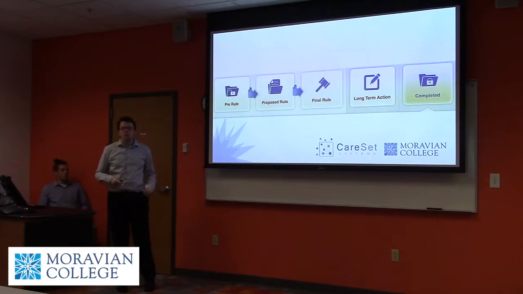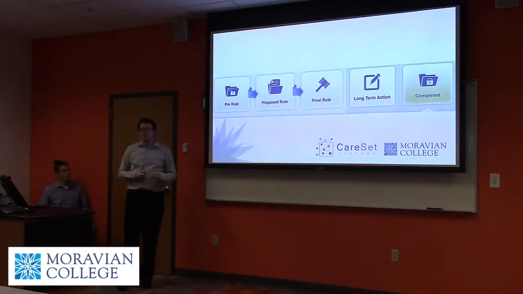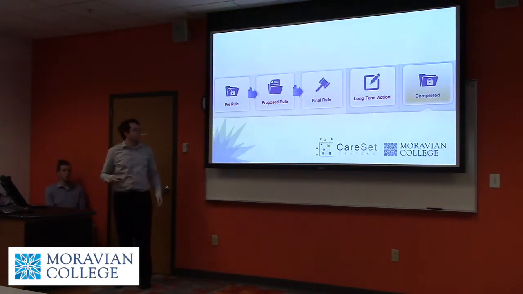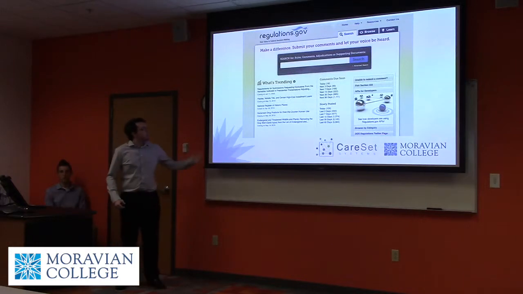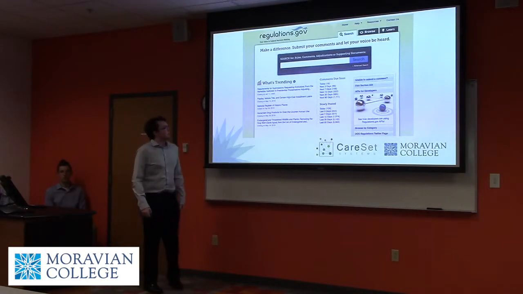Regulations.gov is a website where users can go and participate in the rulemaking process of various federal agencies. They can look up rules and then make comments on those rules, saying their support or whether they disapprove of it, what they think of it. Then those federal agencies can look through those comments and get the general opinion and decide what to do with that rule, whether they want to go forward with it or take it back.